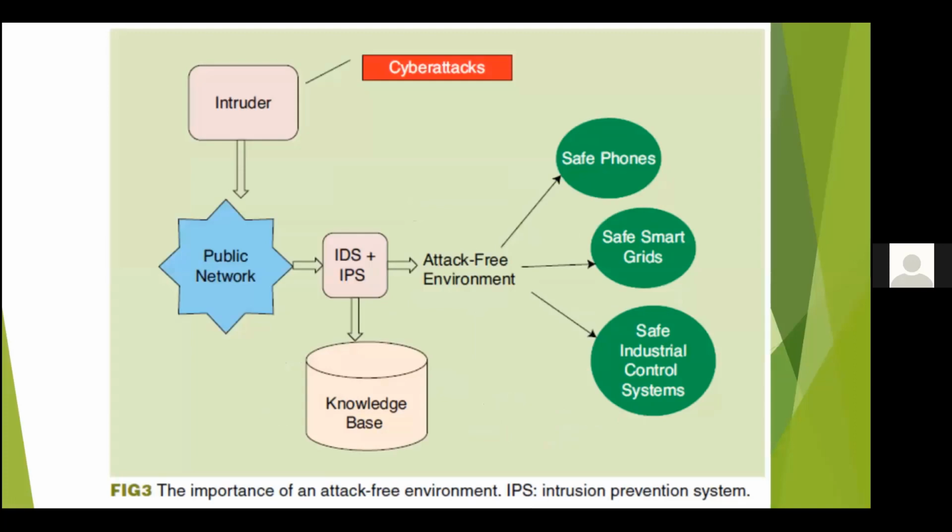So, it is important to maintain an attack-free environment for smart homes, grids, and industrial control systems, with intrusion prevention systems in place. The four major active attacks are denial of service, which is also known as DoS, probing, and user to root, which is also known as U2R.